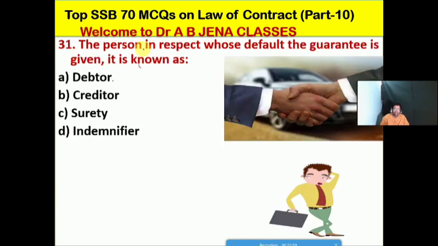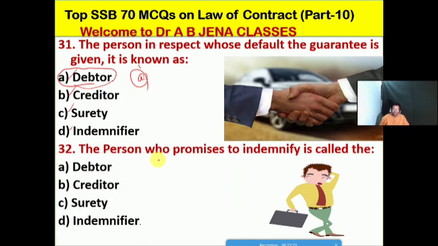So next one we will see, the person in respect of whose default the guarantee is given, it's known as what is this? Whether A it's the debtor, B it's creditor, C it's the surety, D it's the indemnifier. So friends, no doubt, friends. So A is the right option for this MCQ.